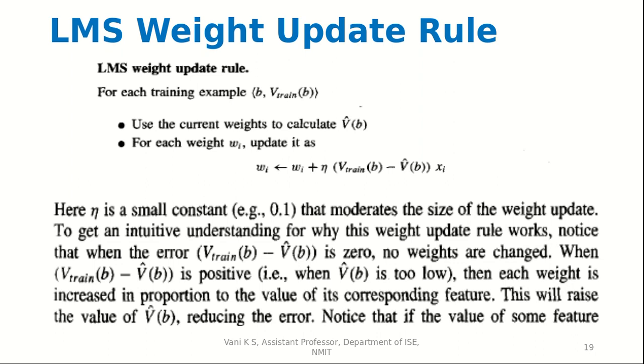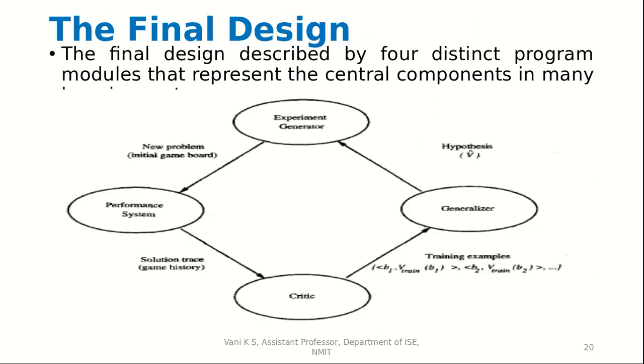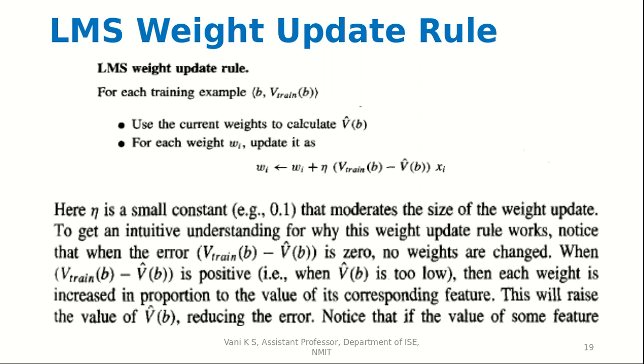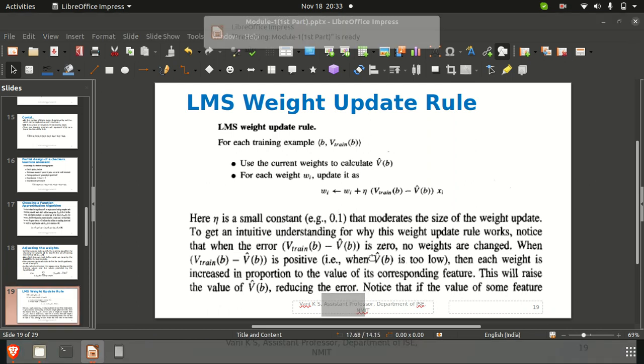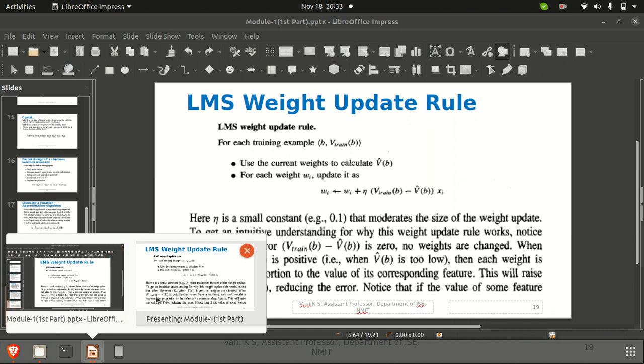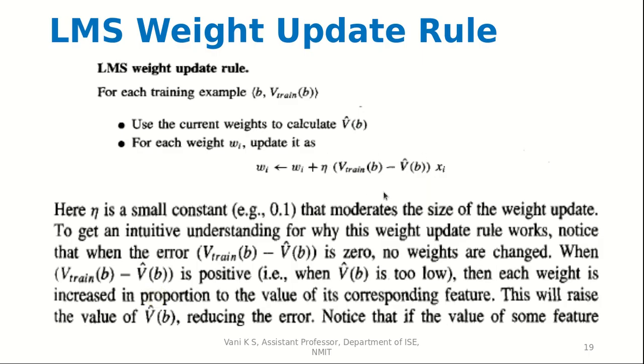Notice that if the value of some feature is negative, then after subtracting v_train(b) minus v(b), we'll get a negative value, and this will decrease the weight. So whenever we are getting a value other than 0, the weight is adjusted in such a manner that the error moves near 0.